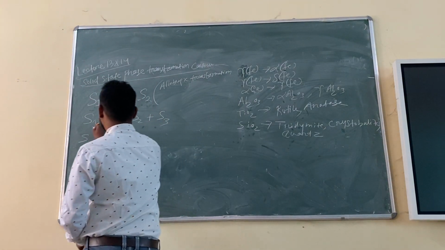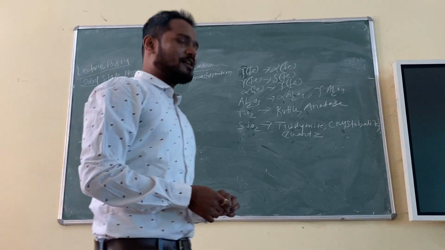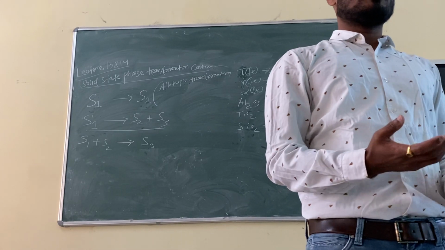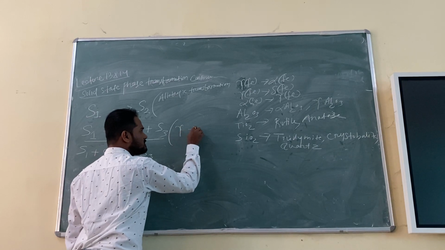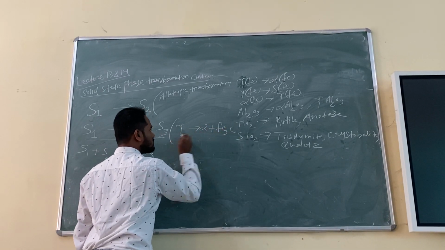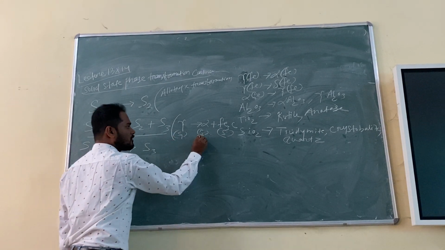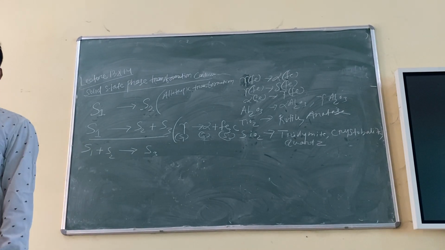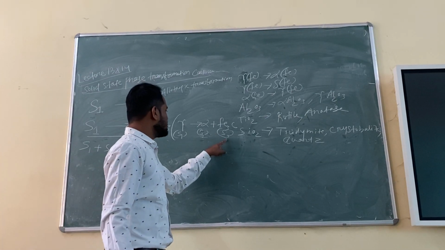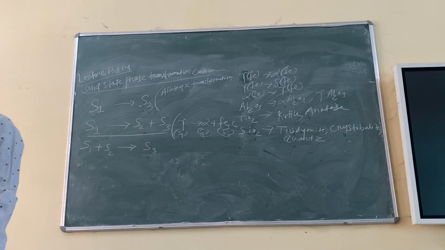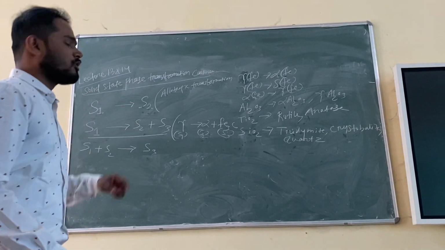Okay. So now, can you tell me about this one? Any reaction where one solid... eutectoid, very good. The best example is eutectoid. What is that? Gamma becomes alpha plus Fe3C. Very good. So this is solid, this is solid, this is solid, right? All are solid. So solid 1 becomes solid 2 and solid 3. Why am I writing 2, 3? Because 3 is different, 2 is different, that's why. The best example is the eutectoid reaction, that is, solid 1 becomes solid 2 and solid 3.